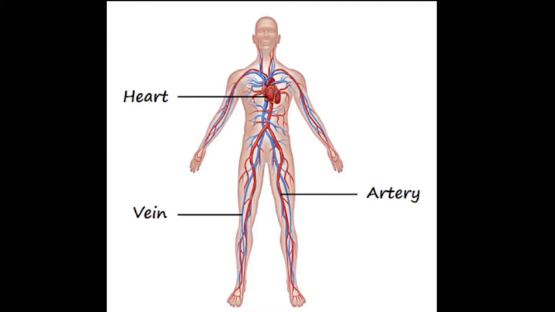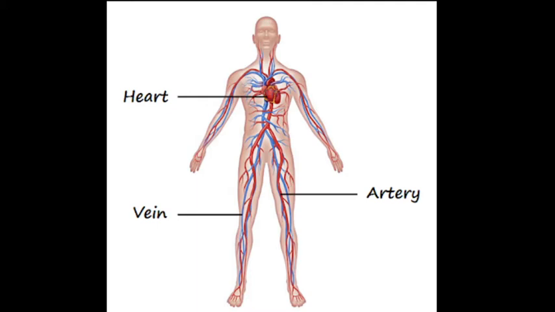The human blood circulatory system consists of the heart. The heart is the organ which pumps and receives the blood, and the blood vessels or tubes through which the blood flows in the body. The tubes which carry blood from one part of the body to another in human beings are, first, arteries, second, veins, and third, capillaries.